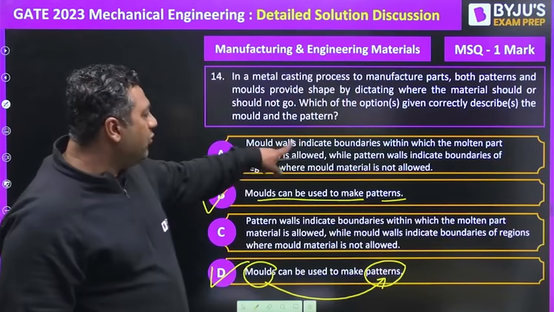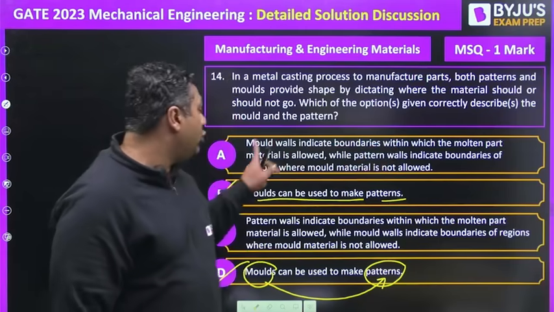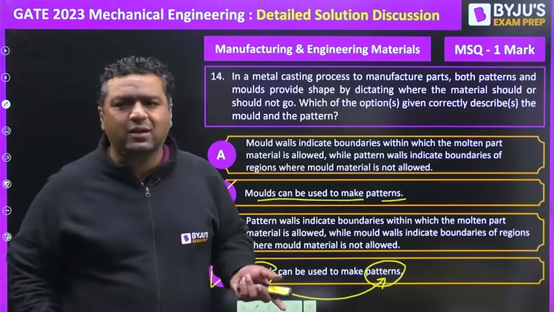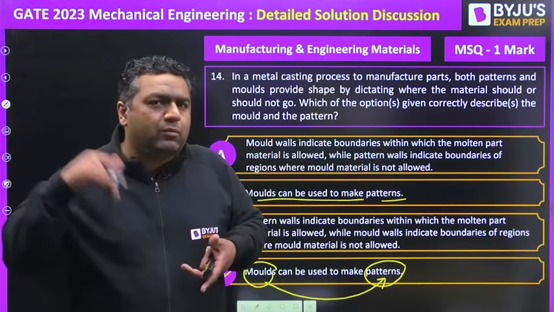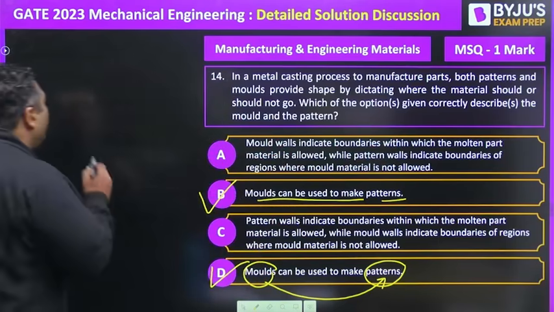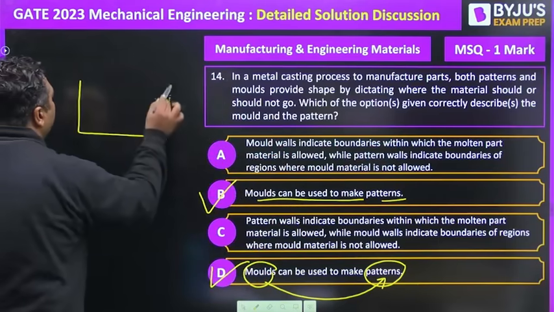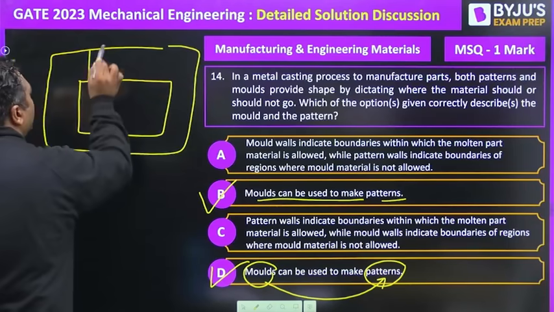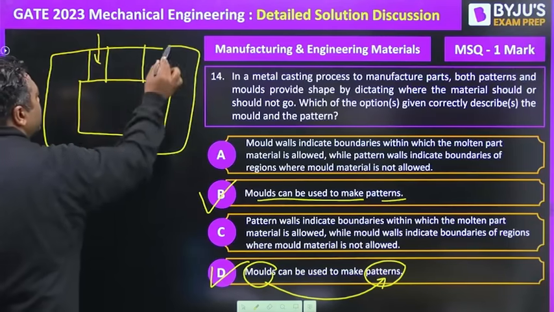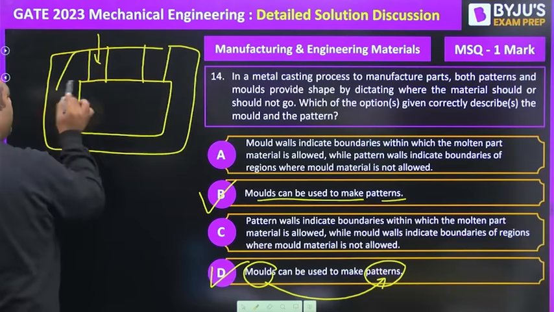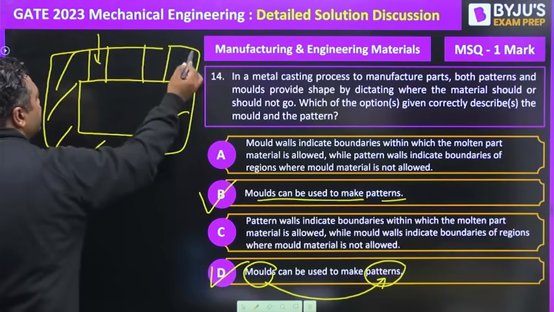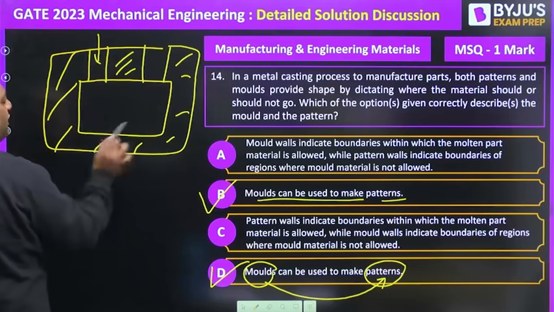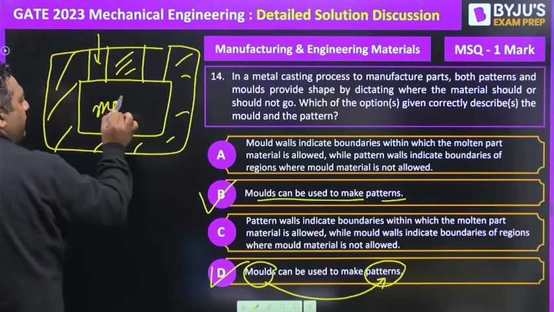Now they are saying mold walls indicate the boundary within which the molten part will be allowed. Yes, the mold cavity is that part where molten metal is going. Like if I am having this as the mold cavity, this is the entire mold, let us say. From here molten metal is entering, this is the riser. Then definitely, if all around you have the molding sand, in this region molten metal is going to come.